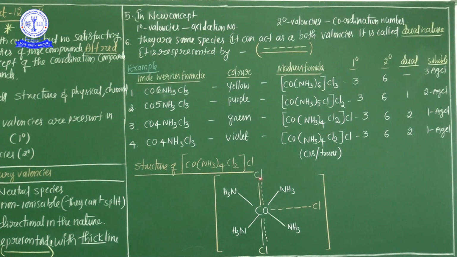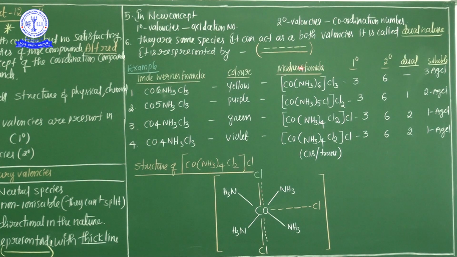Next, which is the dual? These 2 chlorines act as dual. Okay? These are the postulations of Werner's theory. So, according to Werner's theory, he could explain very clearly the physical and chemical properties of the coordination compound, and also the structure of the coordination compound, based on the primary valencies and secondary valencies. Okay? Now, the limitations of Werner's theory. I have not mentioned them here, so just listen, every student.